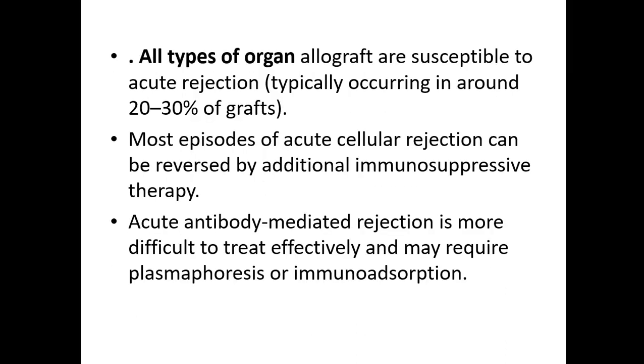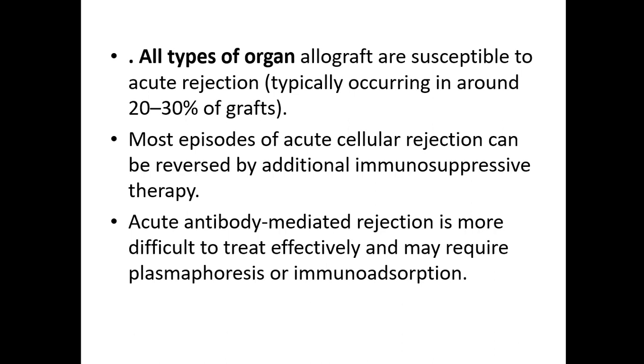All types of organ allograft are susceptible to acute rejection, which typically occurs in around 20 to 30% of grafts. Most episodes of acute cellular rejection can be reversed by additional immunosuppressive therapy. We know that the main cause of acute rejection is the activation of T lymphocytes, so we can reverse this by additional immunosuppressive therapy.